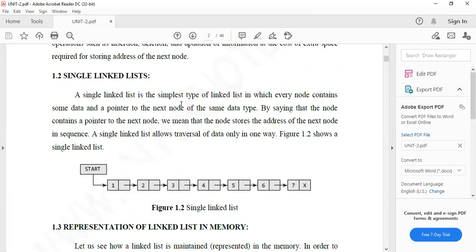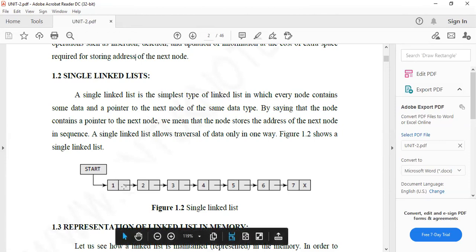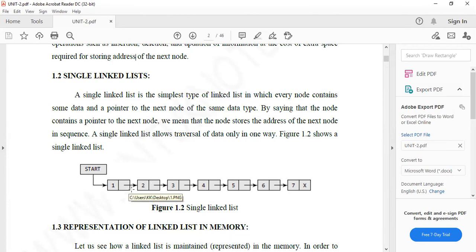A single linked list is the simplest type of linked list, in which every node contains some data and a pointer to the next node of the same data type. Same data type only it will store. So the node contains a pointer to the next node. This is the pointer; the arrow mark is the pointer. In programming also we can use the arrow method, or instead of the arrow we can use the structure.